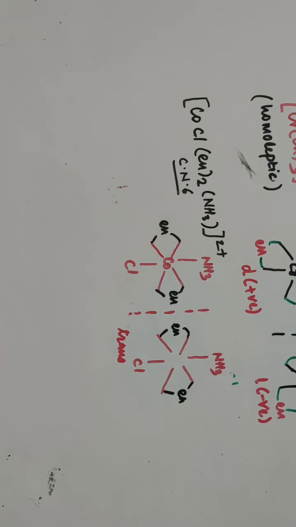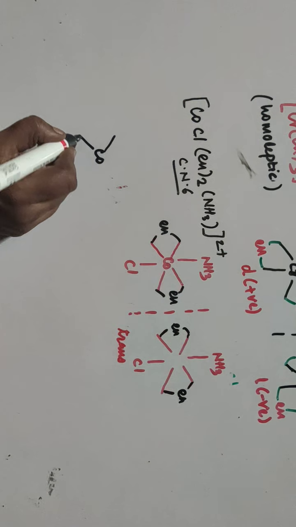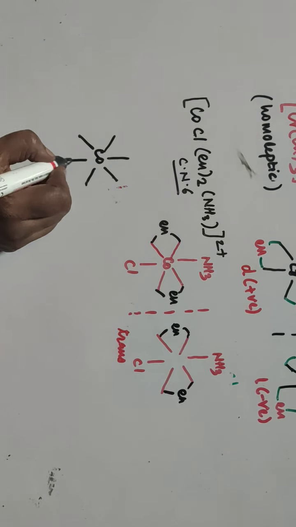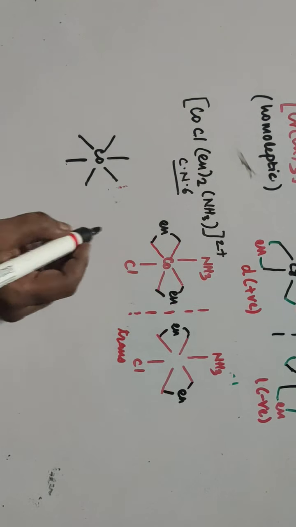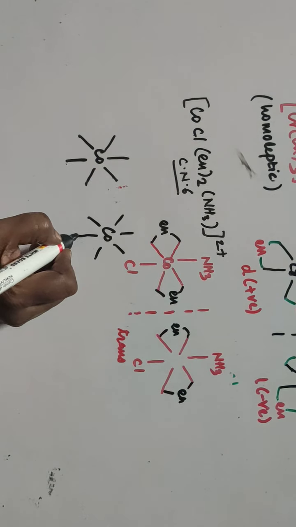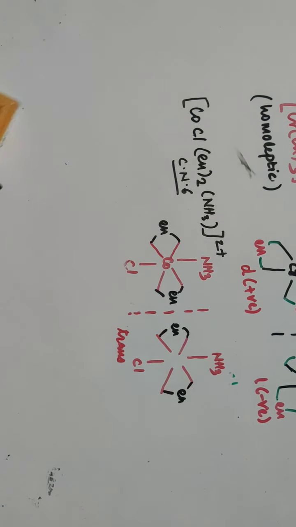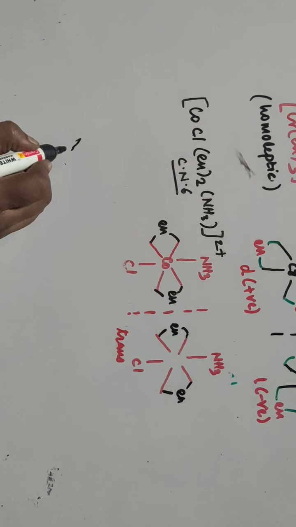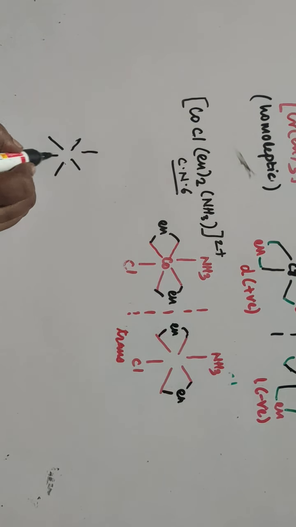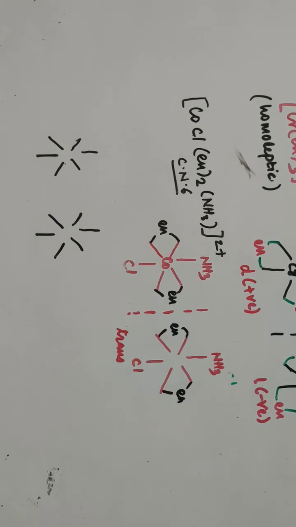We'll see now another one, the cis isomer, in which again Co is the central metal atom.